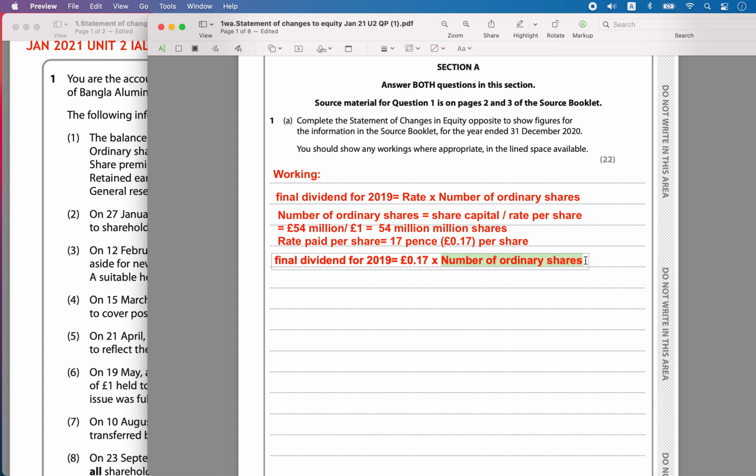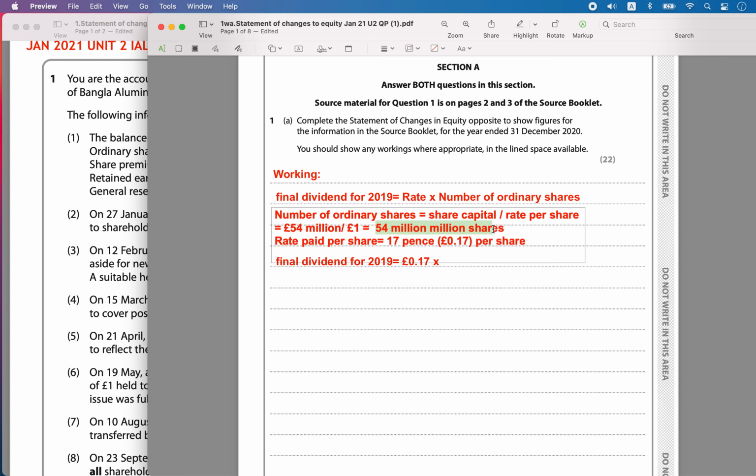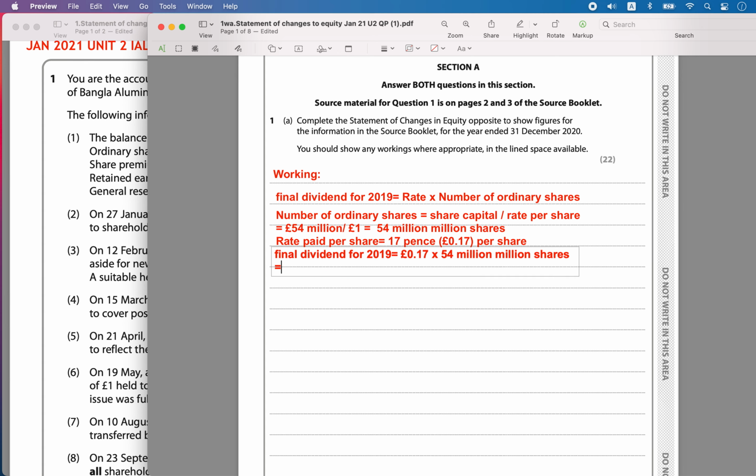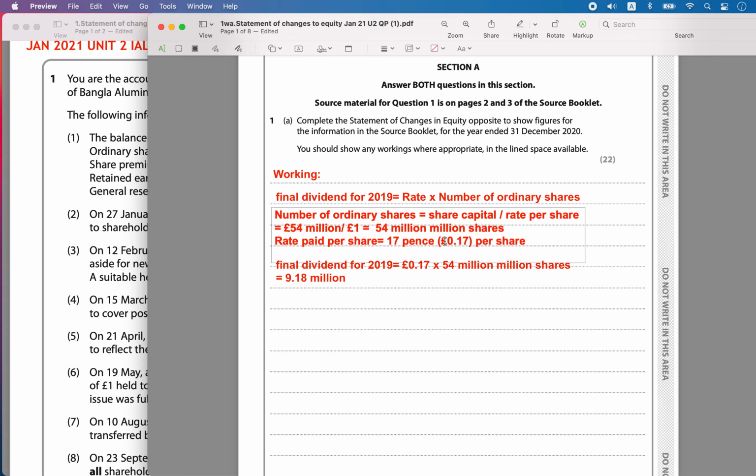So now we just have to substitute here: 0.17 pounds into the number of shares, that is 54 million shares. So you will multiply, and that is going to be equal to 9.18 million pounds. So the amount of final dividend paid to the shareholders was 9.18 million pounds.